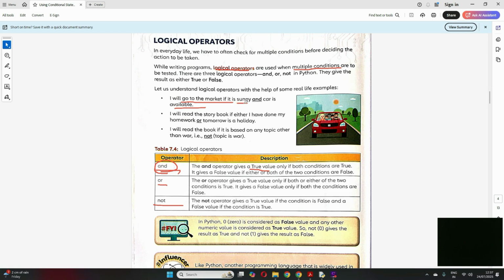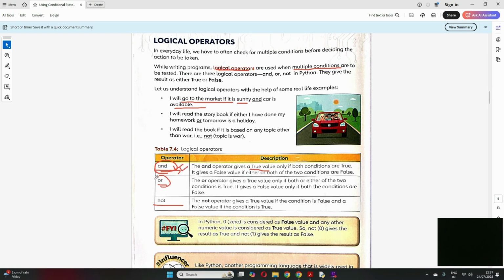Both the conditions should be satisfied, then you will go to market, then the value will be true. And if any one of the conditions is not satisfied, suppose it's raining and the car is available, but it's rainy, then this entire statement becomes false. So AND is where both the conditions should be satisfied.